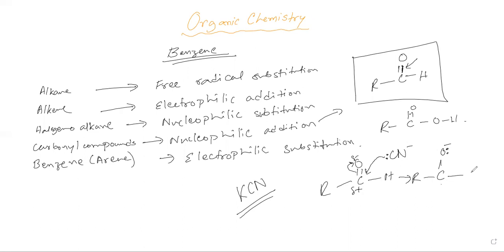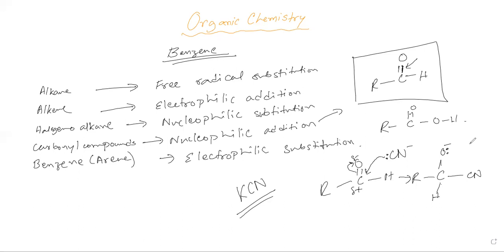Carbon has gained this cyanide, and we have this hydrogen here. This is the situation so far. Obviously, the influence of the negative charge makes this molecule negative. Now, how is this negative charge going to disappear?